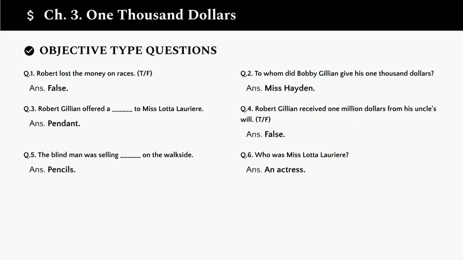Let's move to chapter 3, starting with the objective type questions. Question 1. Robert lost the money on races. True or false? The answer is false. He didn't lose the money on races.